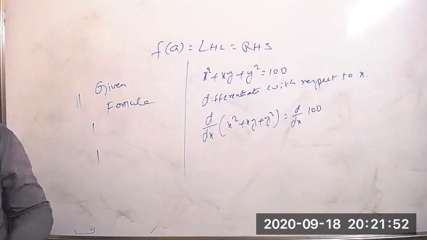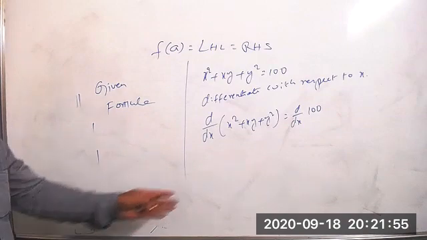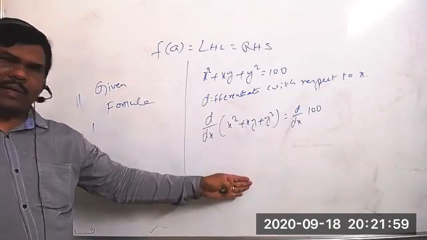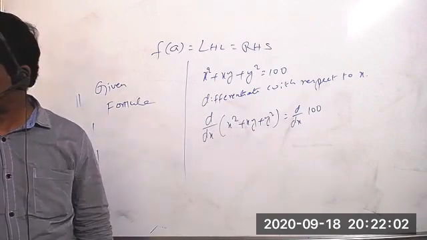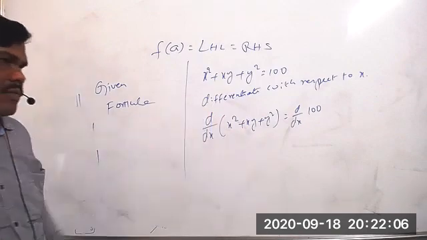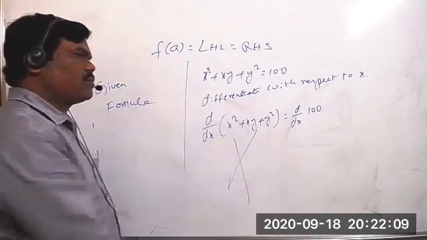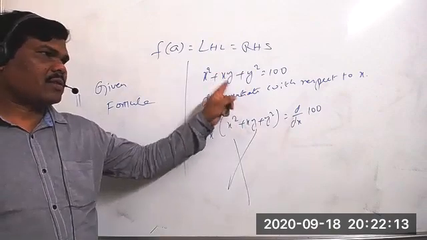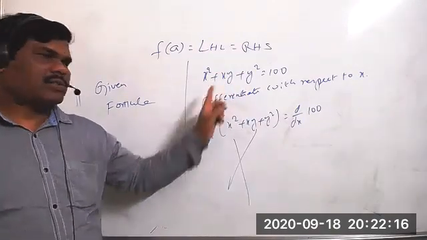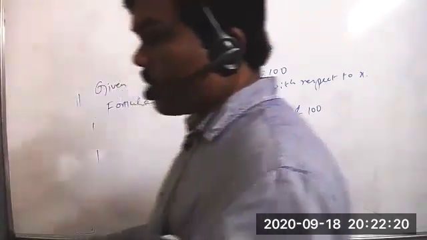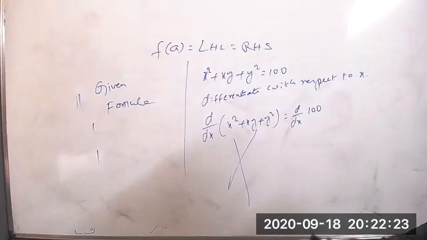If taken any problem, they'll bisect each and everything. Suppose the last answer is wrong, at least you get marks for the steps. Suppose everything until the last step is correct, you get 2 marks. Suppose you make a mistake in the second step only, they never see the front part, they'll put some mark there. Before that, if any formula is there, and you wrote the given information and the formula, you will get 1 mark. But if nothing is there, you will get 0 marks. That is the scheme of evaluation of each and every paper, not only mathematics, but other papers also.